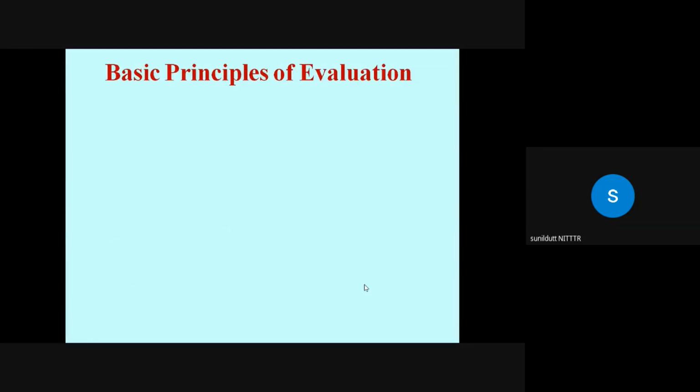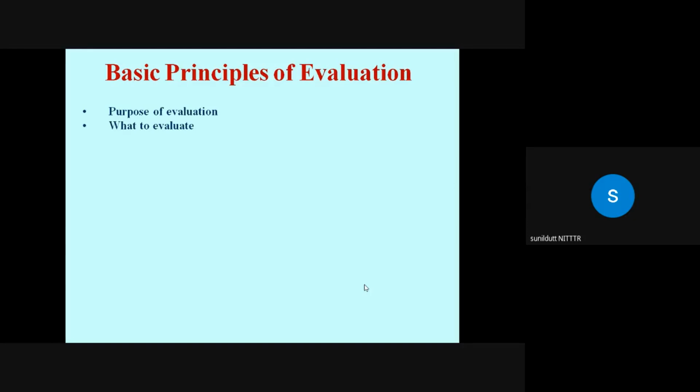Now, coming to the basic principles of evaluation. Firstly, clearly specify the purpose of evaluation, because effectiveness of evaluation depends upon clearly specifying the purpose of evaluation, and it should precede the selection of evaluation technique.